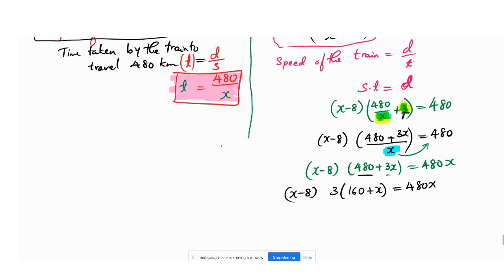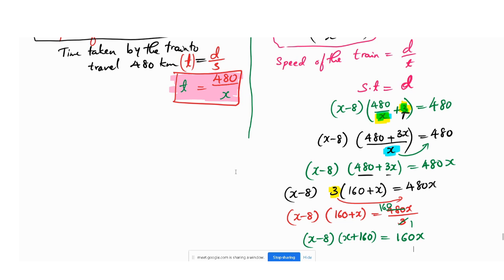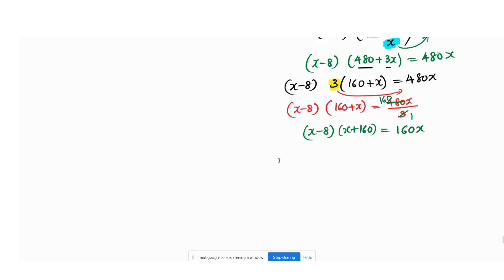I have taken 3 common, means this 3 I can send to the other side and it will divide. So x minus 8 into 160 plus x, that is equals to 480x by 3. Next, see this 3, it went and settled in the denominator, so I can cancel it easily. 3 1s are 3, 3 160s are 480. So here we have x minus 8, and here I can rewrite x plus 160, that is equals to 160x. It is going a little bit lengthy, but it will be the thing.